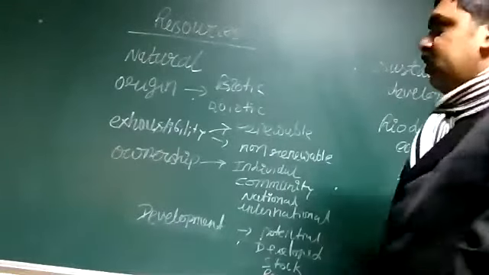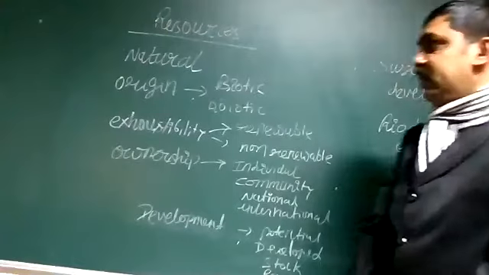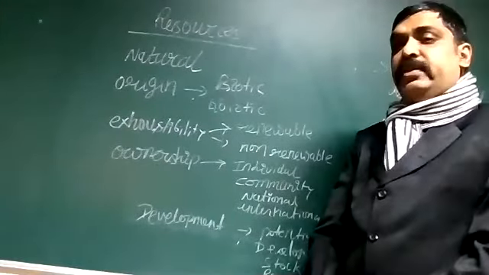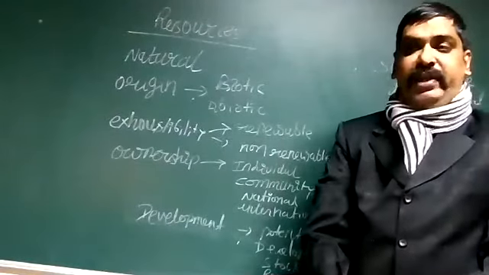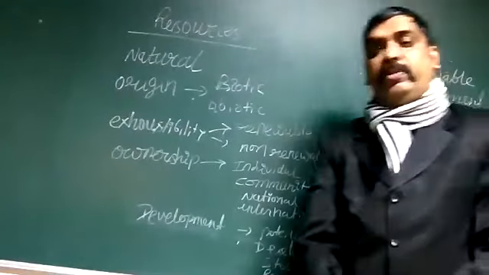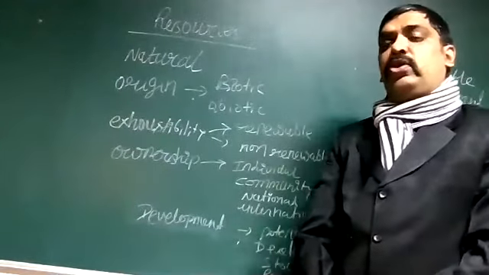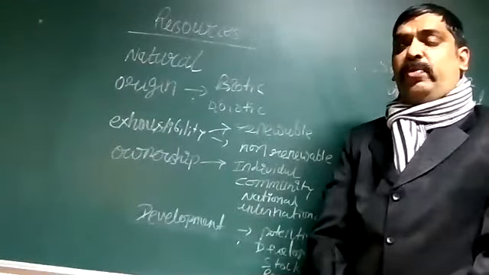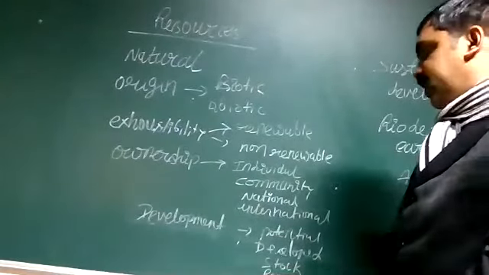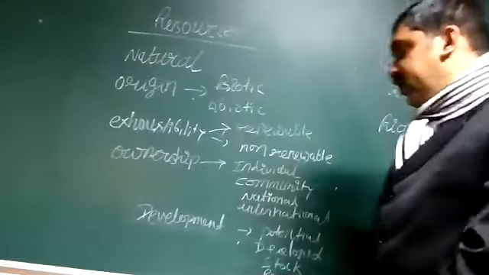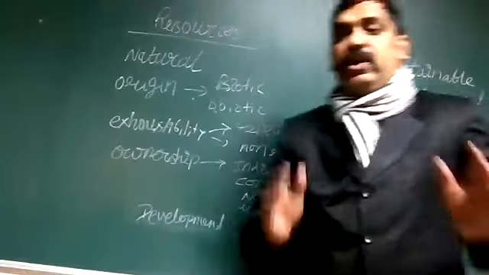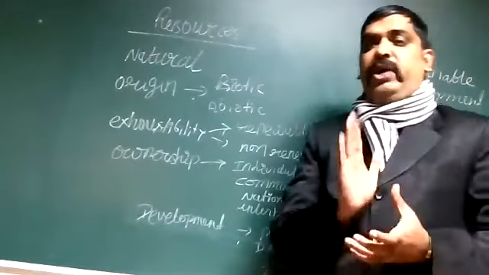On the basis of origin, it is divided into two parts: biotic and abiotic, living things and non-living things. On exhaustibility: renewable and non-renewable. You know about renewable resources as well as non-renewable resources. Then on ownership: individual, community, national, international. On the basis of development: potential, developed, stock and reserve. So when the question occurs, what do you have to do?